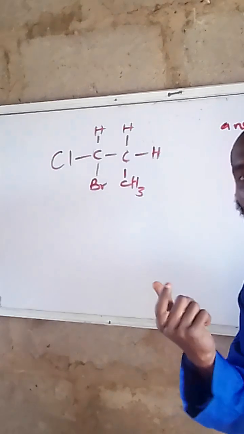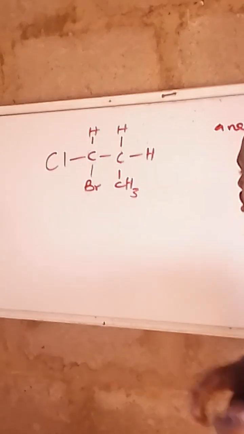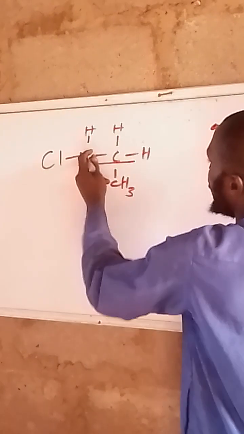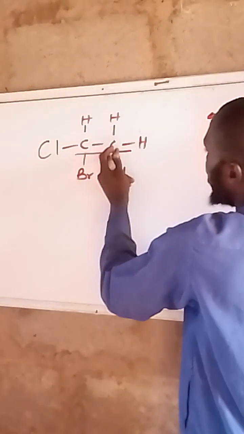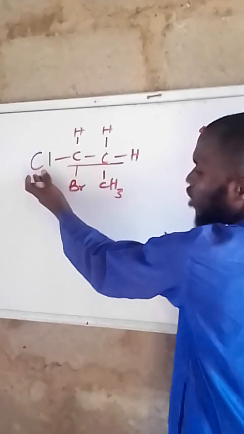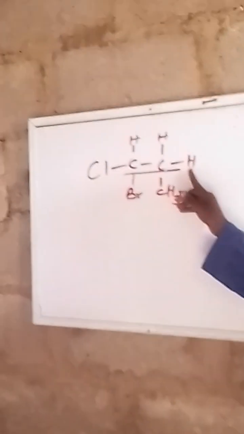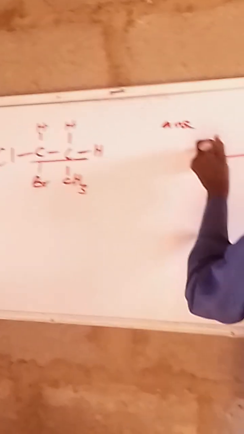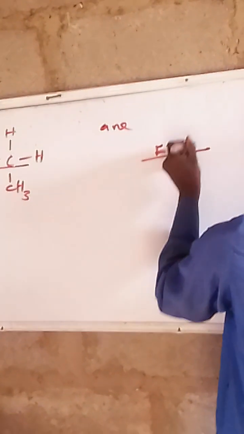Firstly, naming the longest chain. Determine the longest chain. How do we? Let's count like this. 1, 2. If it is this one, 1, 2, it's still the same thing. Can we count this one? No. It is chlorine. It is a substituent. We can't count this. Now that means on this side we call it ethane. Carbon number 2. Are we together? Yes.